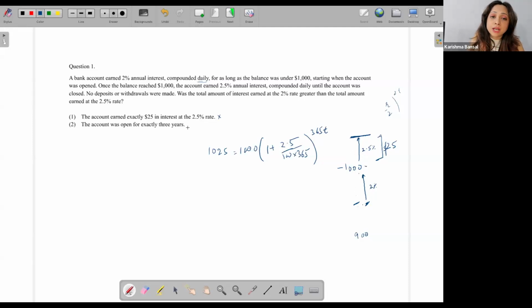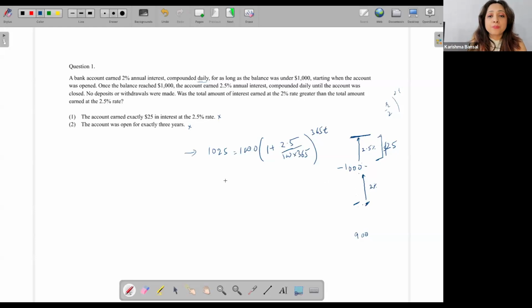Now, the interesting part of the question is when we bring all the data together, the data of both the statements together. Now this I know that I can get my value of t from this, right? The time in which this 1000 went to 1025, that I can get.